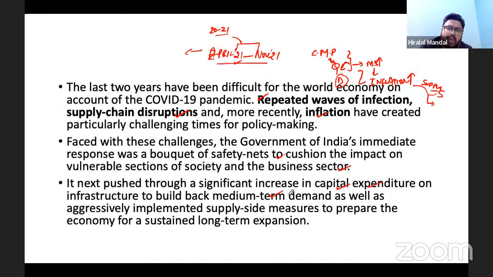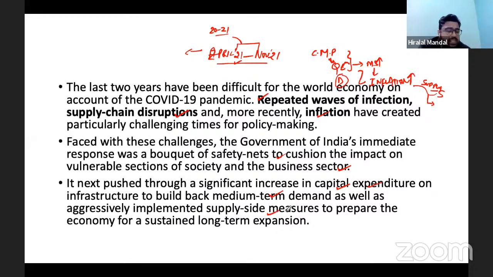Yes, there was somewhat of a problem when it comes to demand from households. Private consumption in the country slowed down during coronavirus, but it was well compensated by the government of India, more specifically by increasing the capital expenditure, which has the ability to revive the economy twice as much as the revenue expenditure. That's the great step that the government of India has taken.